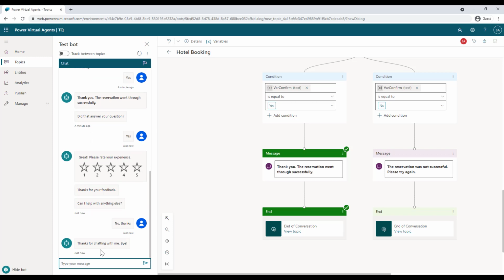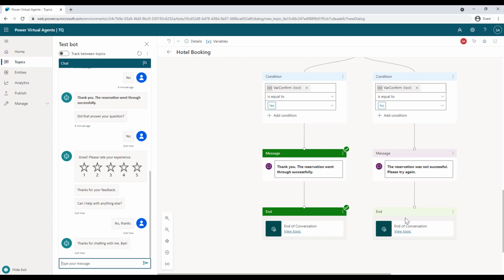So if you do not want this, you can define your own topic and then redirect it to your own topic based on what kind of ending that you need. All right. Similarly, if you had selected no over here in this response, it would have taken you through this particular flow. So this is a simple example where I displayed how you can create and test a bot.